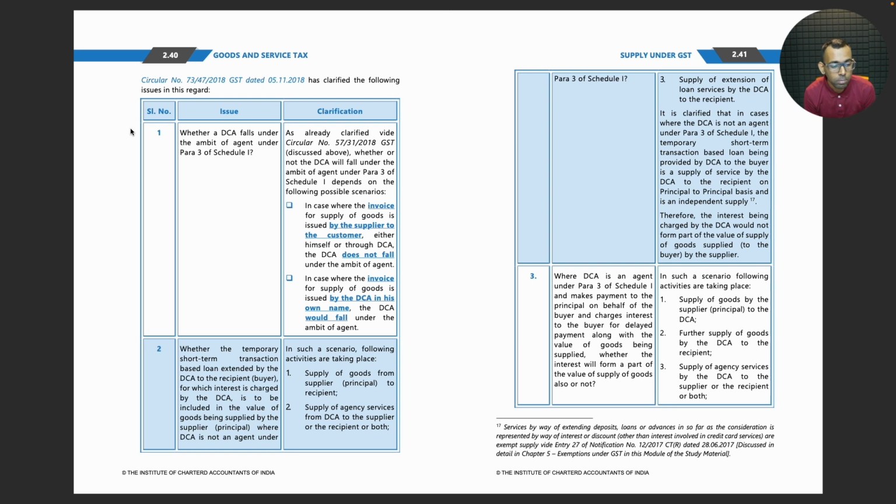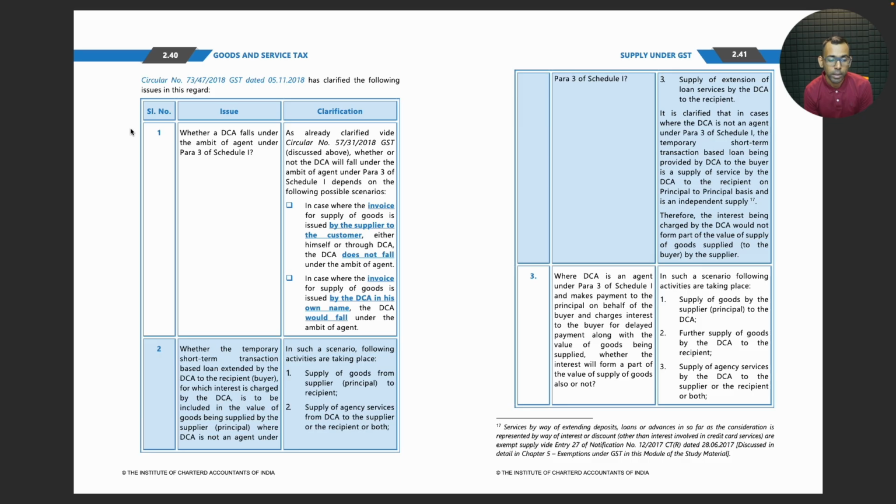Whether the short term transaction based temporary loan extended by the DCA to the recipient, for which interest is charged by the DCA, is to be included in the value of goods being supplied by the supplier, where DCA is not an agent under para 3 of schedule 1, where DCA is not an agent.